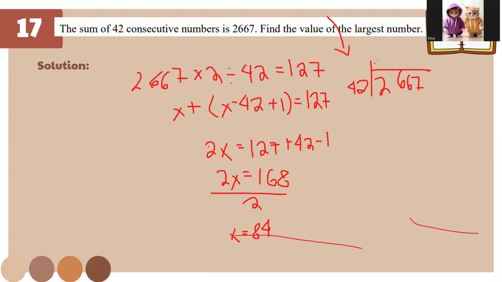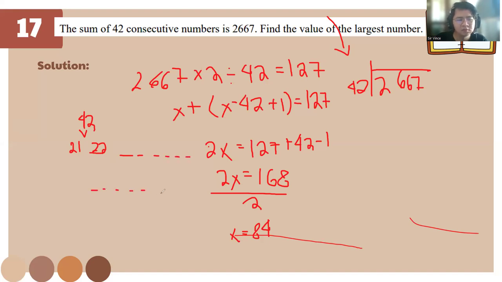You can get the middle part of that, but it's going to be a long step because you're going to be getting the middle number. If it's 42, it's going to be 21 and 22. So you'll get a middle number here. But you can do that if you want.